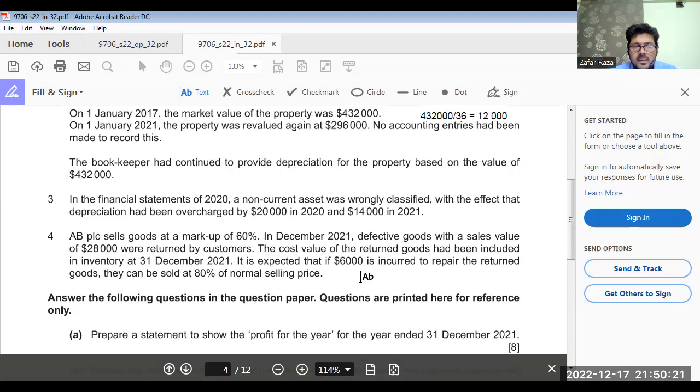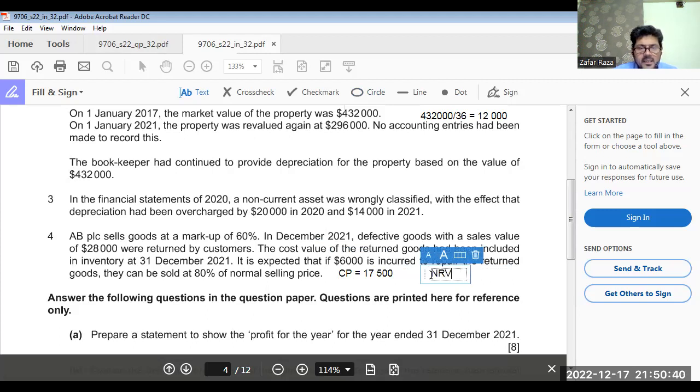Now, the cost price is equal to 17,500. Okay. What about NRV?